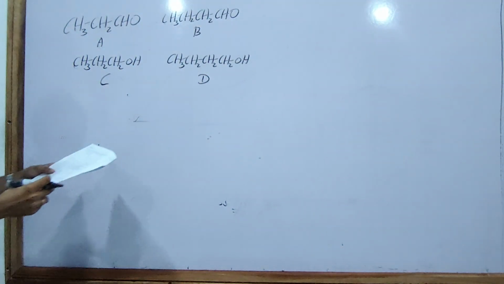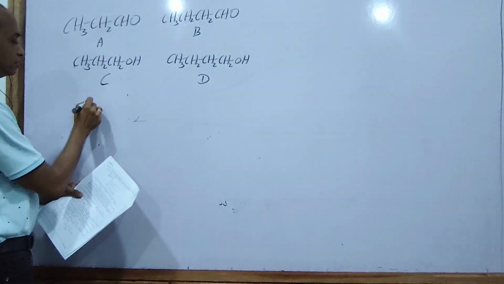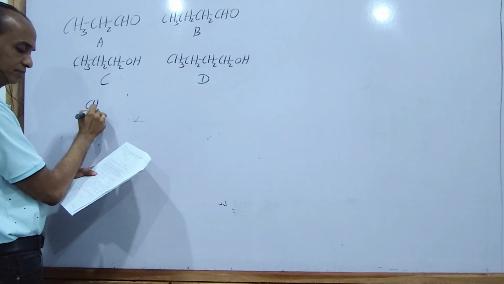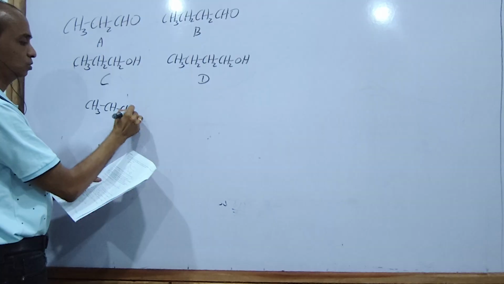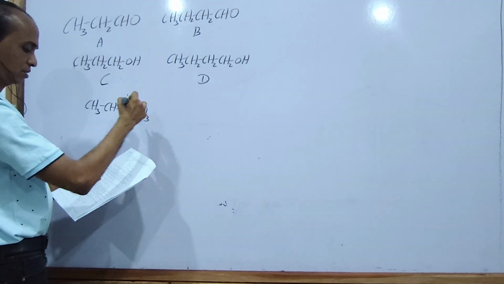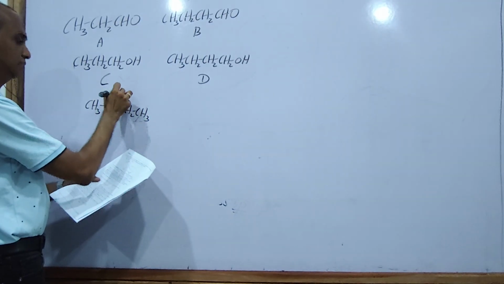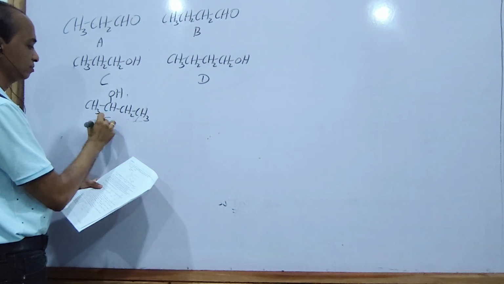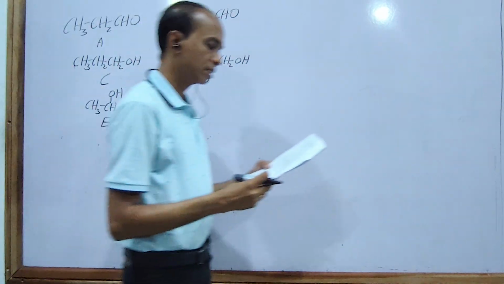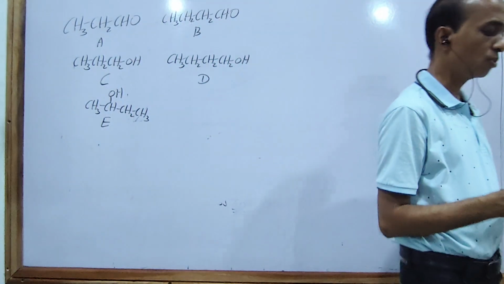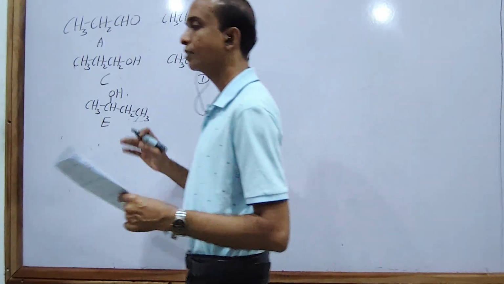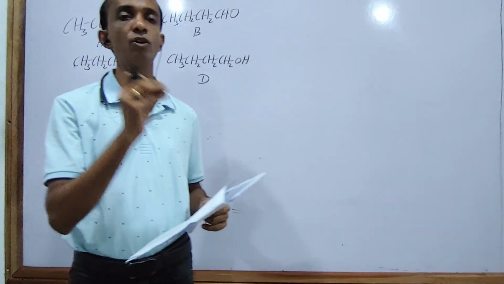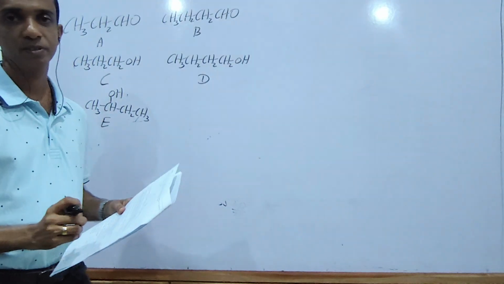And E is CH3CH2CH2CH2CH2OH. That's E. Which is the compound that has the lowest water solubility? Actually, what are the factors that the water solubility of a compound depends on?